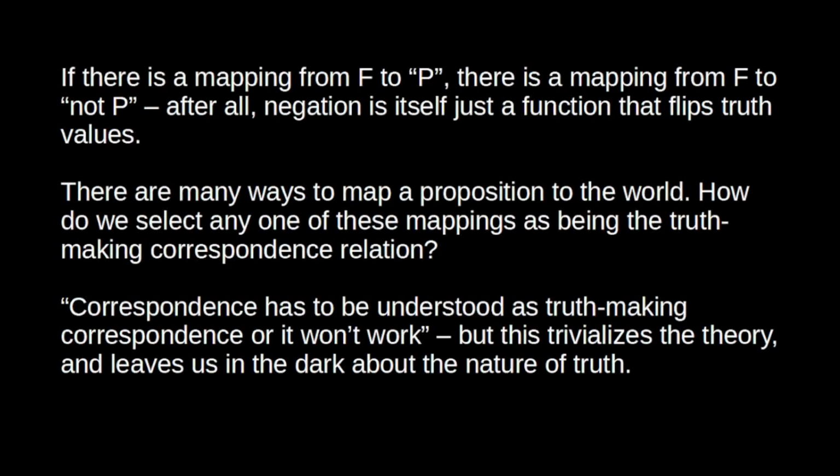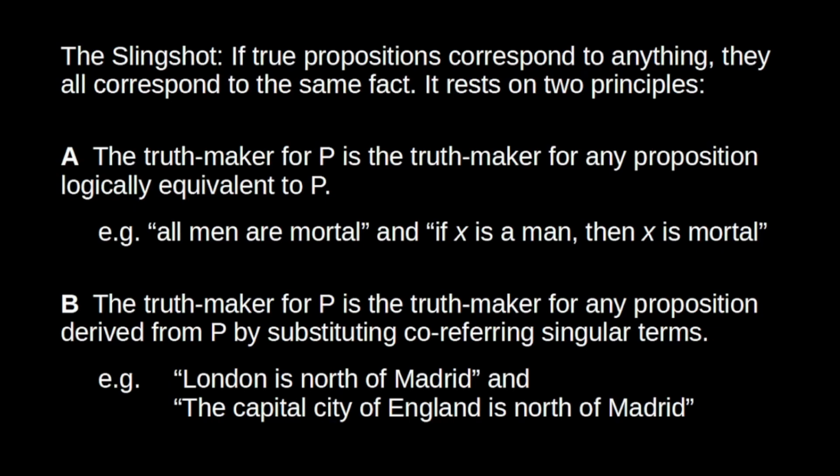All right then, a final objection to correspondence theory is the slingshot argument. The slingshot argument was most famously presented by Donald Davidson. I'm not going to present exactly Davidson's version. His version, I think, is quite tricky, but there are other versions of it that are a bit easier to follow. So anyway, the slingshot argument aims to show that if true propositions correspond to anything, then they all correspond to the same fact. They all correspond to the same thing. All true propositions correspond to the same thing.